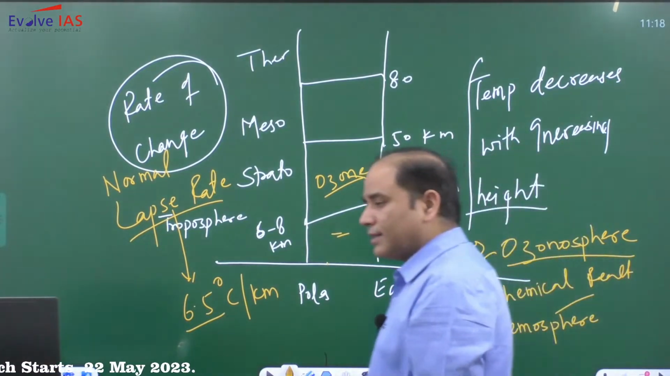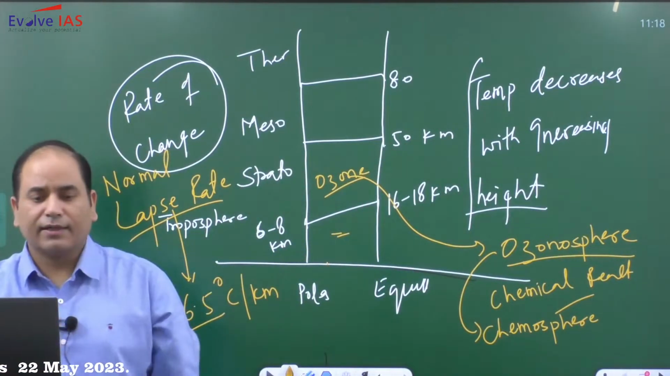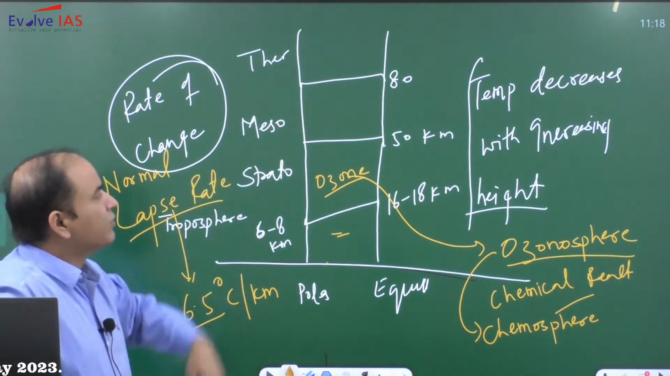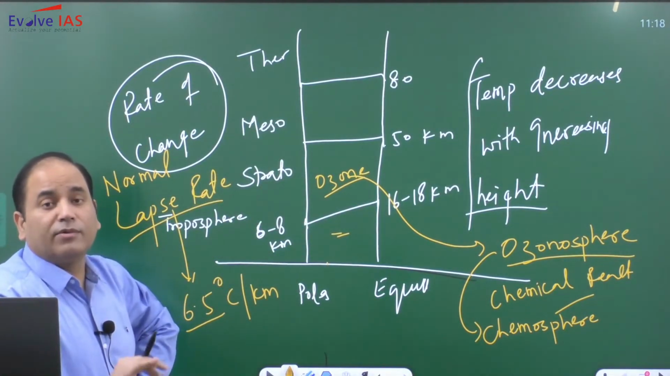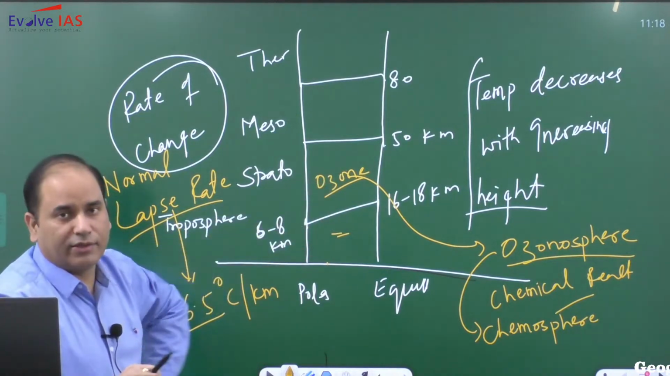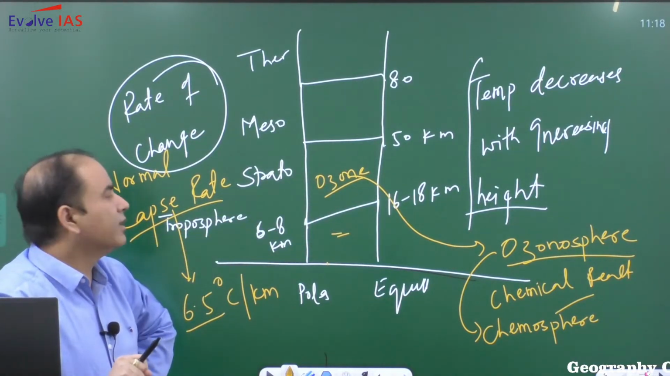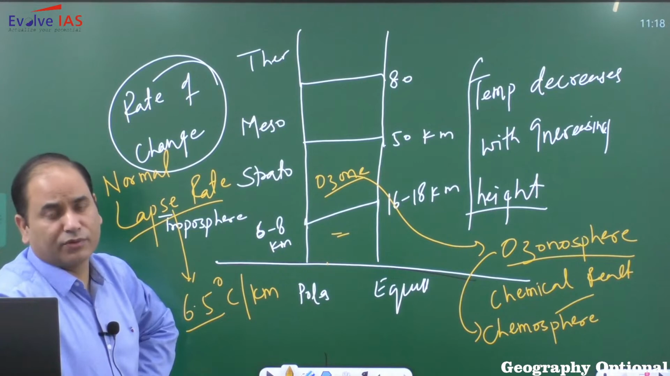As far as the concentration of ozone is concerned, ozone is present from 15 to 50 kilometers, but the majority of the ozone is limited to the lower side, 20 to 30 kilometers. So at 20 to 30 kilometers we have a greater concentration of ozone.